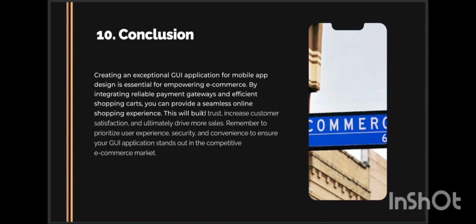In conclusion, creating an exceptional GUI application for mobile app design is essential for empowering e-commerce. By integrating reliable payment gateways and efficient shopping carts, you can provide a seamless online shopping experience. This will build trust, increase customer satisfaction, and ultimately drive more sales. Remember to prioritize user experience, security, and convenience to ensure your GUI application stands out in the competitive e-commerce market.